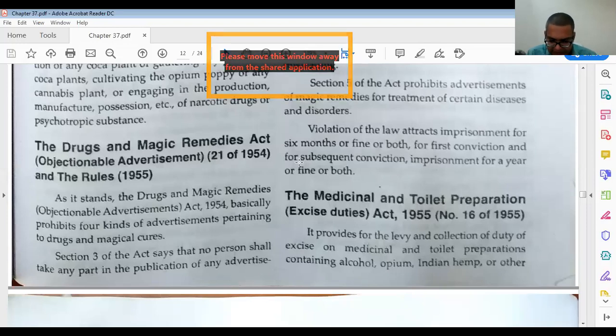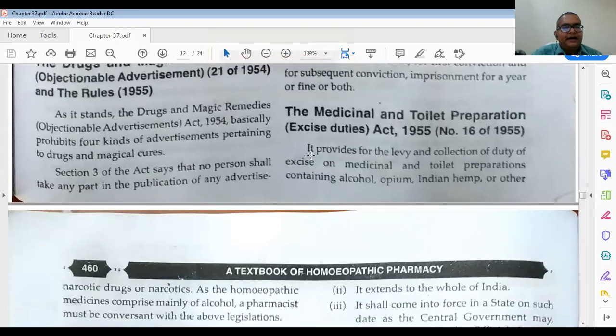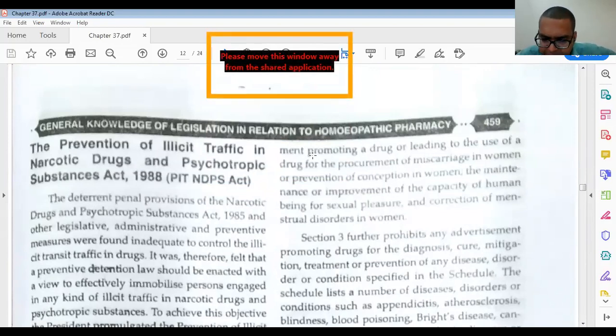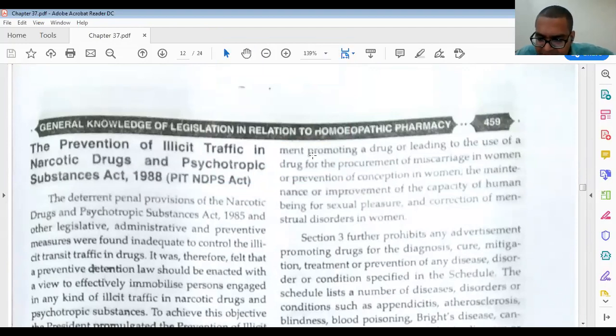Section 3 of the Act says that no person shall take any part in the publication of any advertisement, any type of advertisement, promoting a drug for the procurement of miscarriage in women. Already we had discussed this. Then it is for improving the capacity of human beings for sexual pleasure, and for the correction of menstrual disorders in women. So remember all these things.